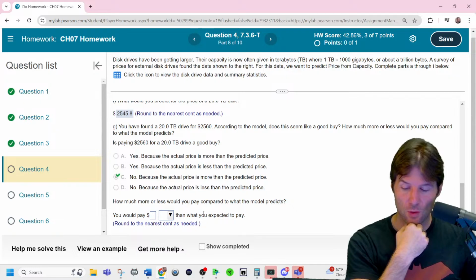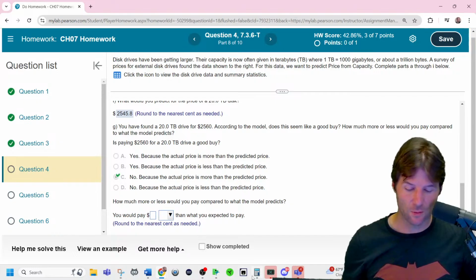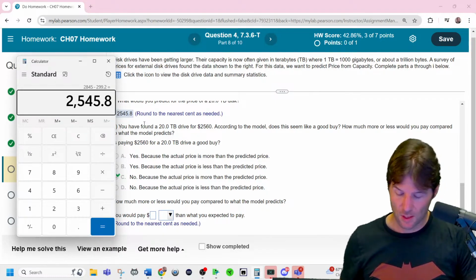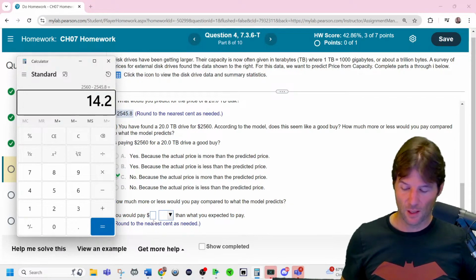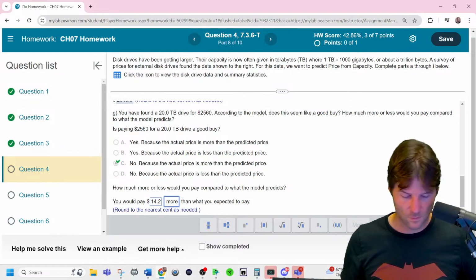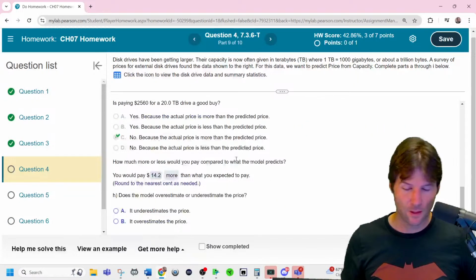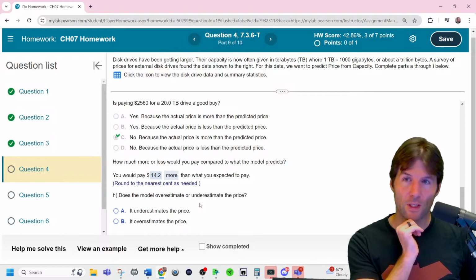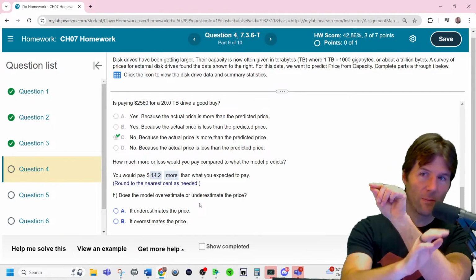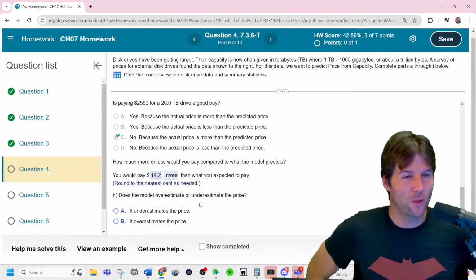How much more or less would you pay compared to what the model predicts? So now they're just asking for the residual. So now they're literally asking you to go here and take 2560 and subtract from it, and you're paying 14.2 more. And that's literally just a residual. Does the model over or underestimate? That's usually where people get it wrong. So the dot's up here and the model's down here. So we always get the actual price.